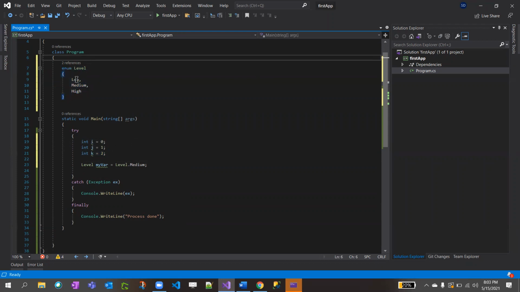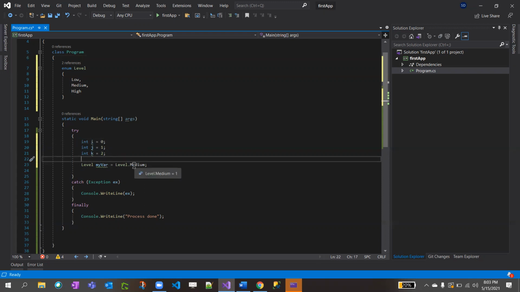We are just telling that 0 means low. If you hover on low, you see 0, right? Medium means 1, high means 2. So now, if you see Level.Medium, I'll just print it. We use Enum.Parse to know what value it is, right?